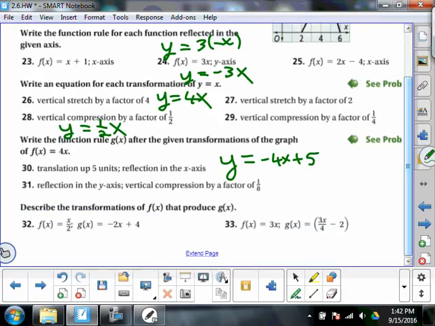32. Describe the transformation that takes f to g. Oh man, ain't nobody got time for that. We'll have to talk about that one in class or another day. We're almost out of time. It's been real. It's been fun.